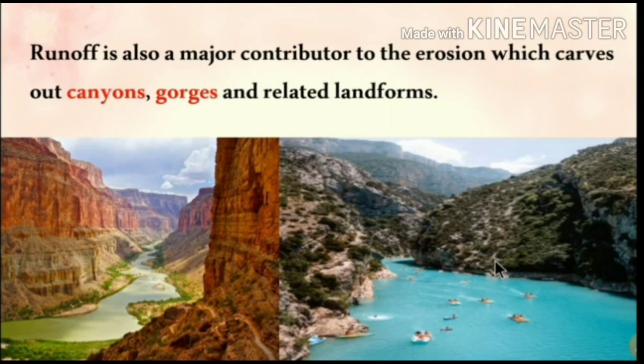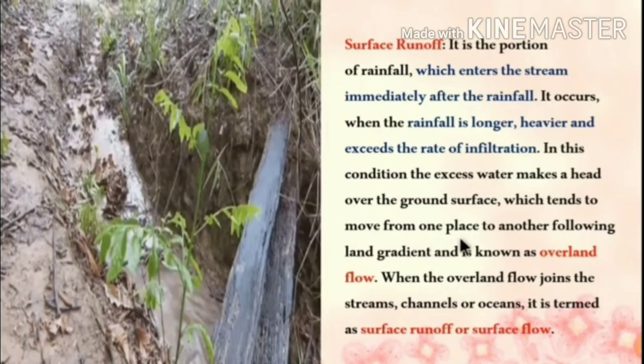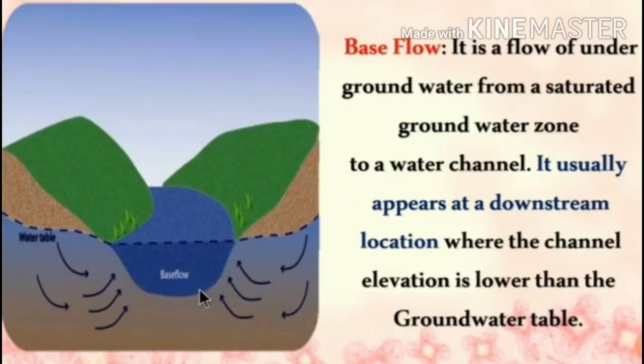There are three types of runoff based on the time interval between the distance of rainfall and generation. The runoff may be classified into three types. They are surface runoff, subsurface runoff, the last one base flow.